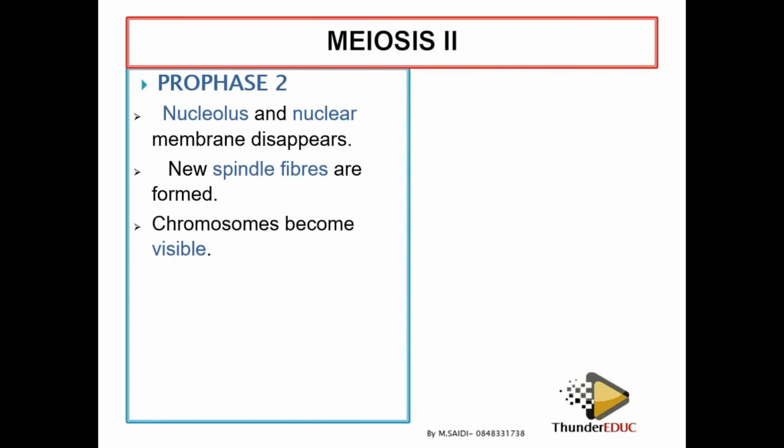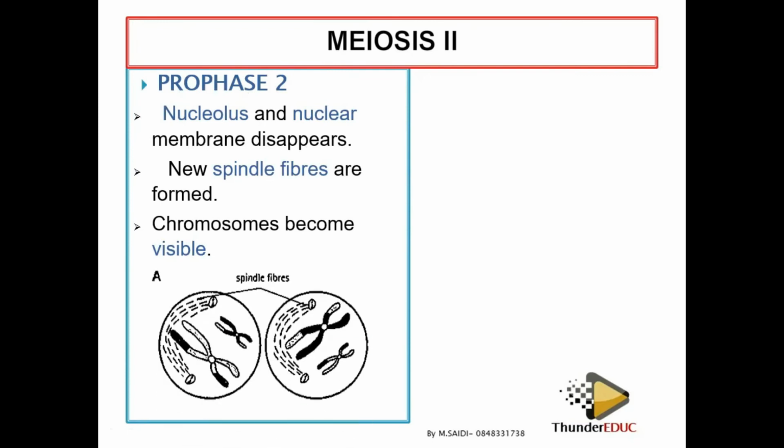It means that they condense, and then it becomes visible. And then now, once they become visible, it's ready to undergo metaphase. They go to the middle of the cell. So now you see it here. Now it is forming like this. And then now they are ready to move to attach themselves to the chromosome. But now we don't have homologous chromosomes. We have chromosomes which are not homologous. It means that crossing over cannot take place because it already took place before.